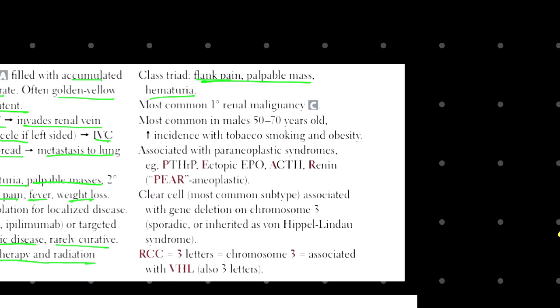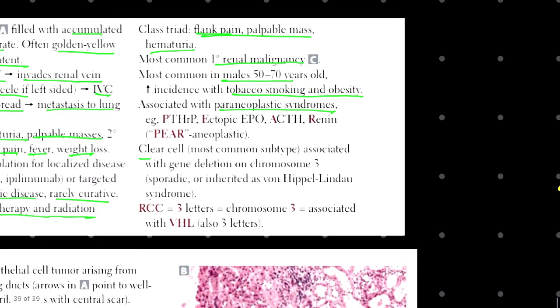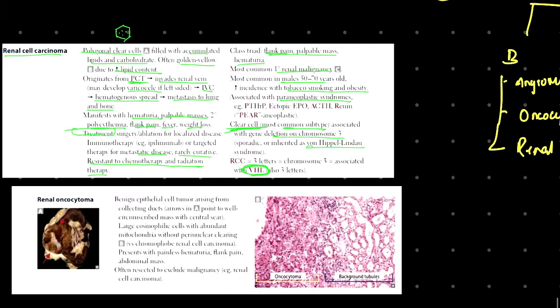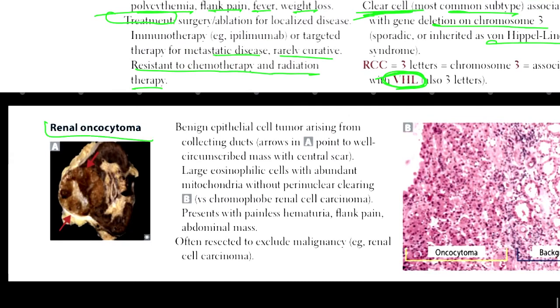It is the most common primary renal malignancy, common in males 50 to 70 years old, elderly, increased with tobacco smoking and obesity, and associated with neoplastic syndromes. It is all about clear cell, the most common subtype, associated with gene deletion on chromosome 3, that is VHL, von Hippel-Lindau syndrome, right?